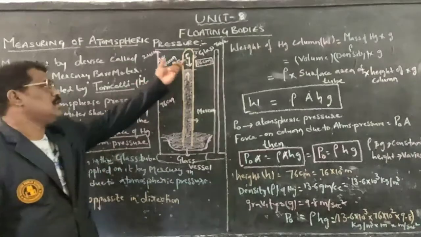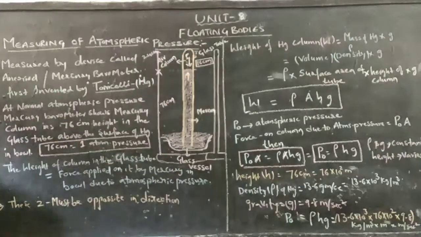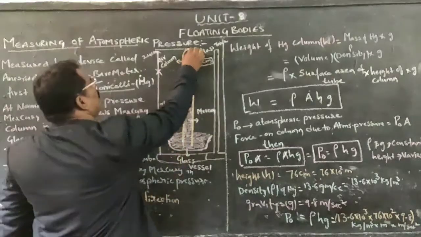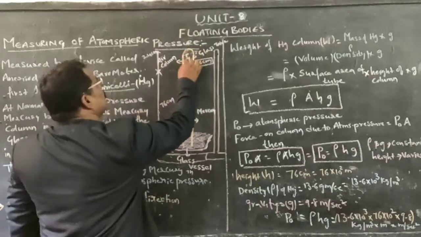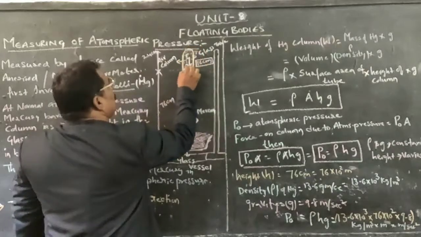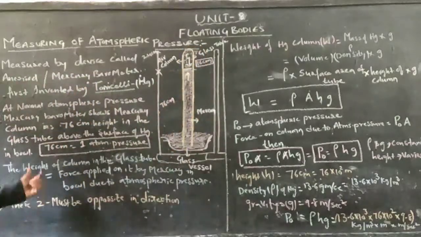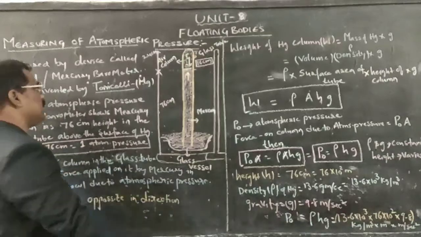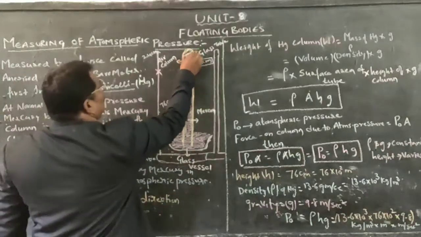The weight of the air column in the glass tube, up to here, is equal to the weight of this air column.